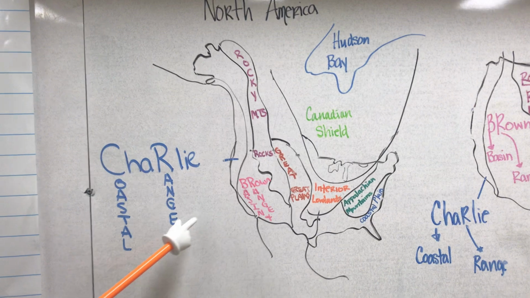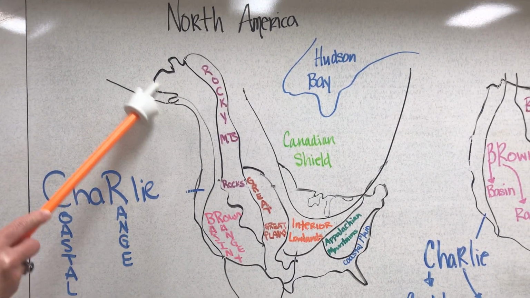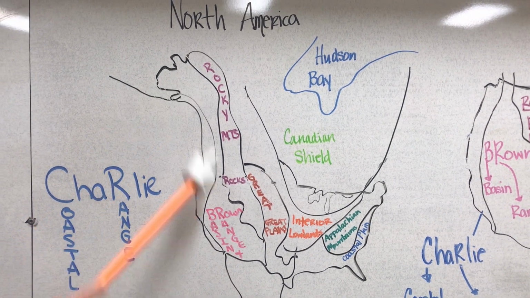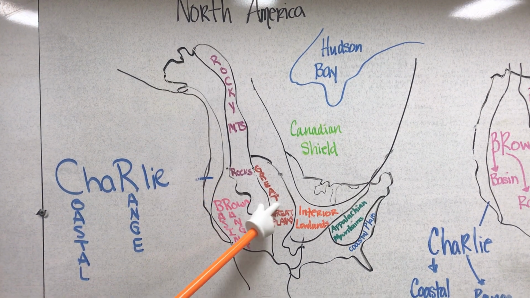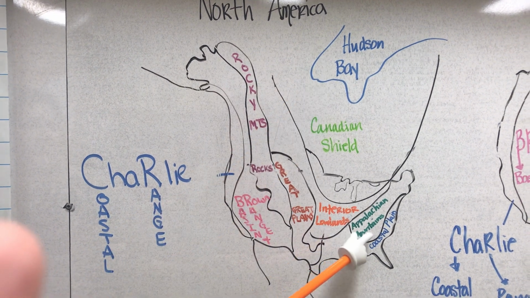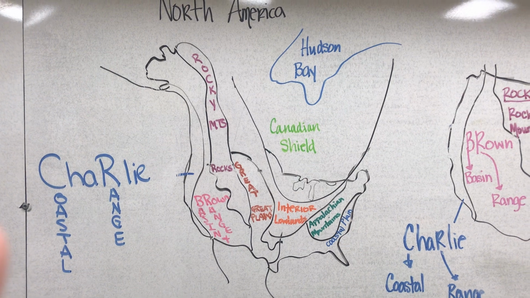I want to show you the view of it from the map of all of North America. So you can see that they extend well above us. So Charlie is the coastal range. It goes all the way along the coast up into the Canada, as does the basin and range, the Rocky Mountains, the Great Plains, the interior lowlands, the Canadian Shield, and there's the Hudson Bay, the Appalachian Mountains, and the coastal plain. And so that's the map of North America with the regions.